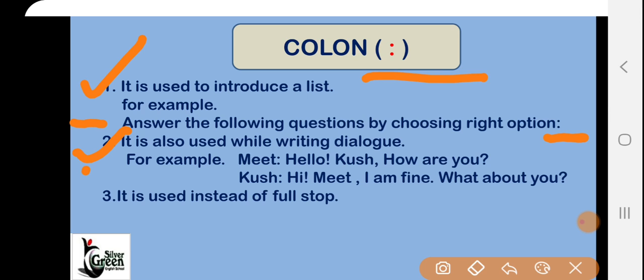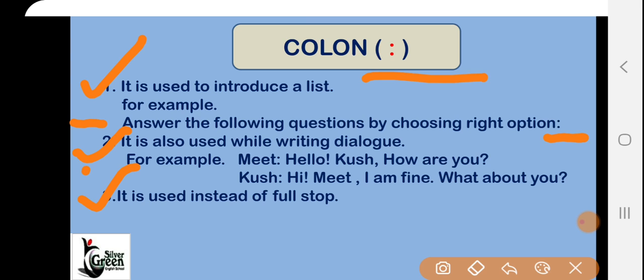Kush replied, "Hi, mate, I'm fine. What about you?" So here you can see there is a use of colon after "mate" and after "Kush". It is used instead of a full stop. So the third use is there. Sometimes it is also used instead of a full stop. You can see here at the end of "Answer the following questions by choosing the right option:" colon is being used as the full stop.